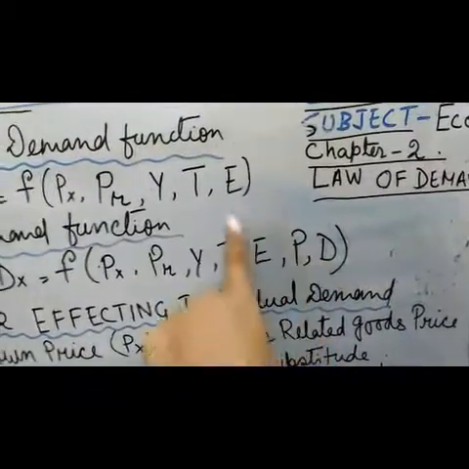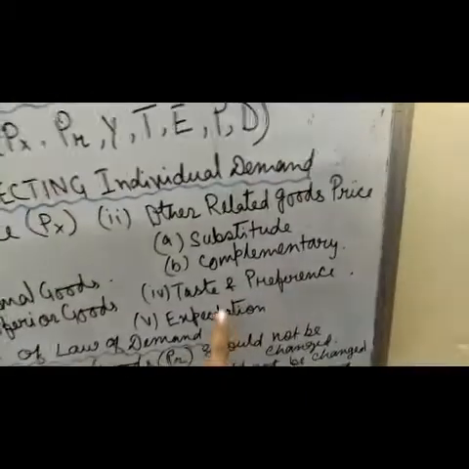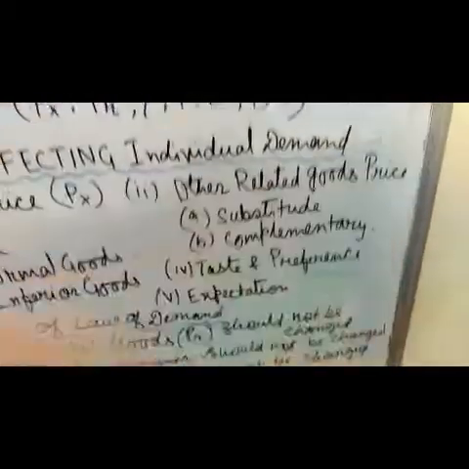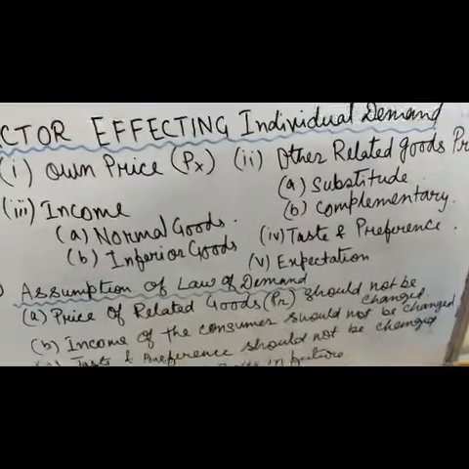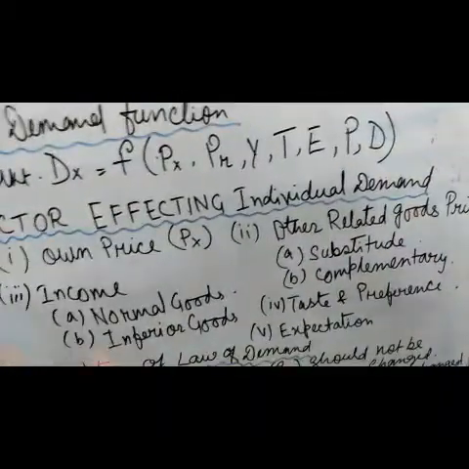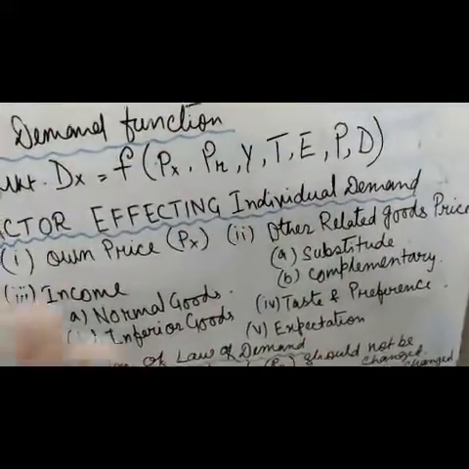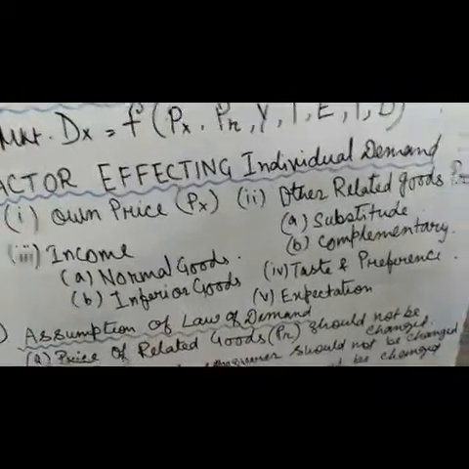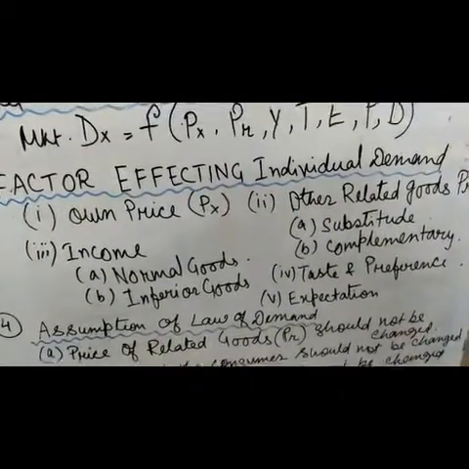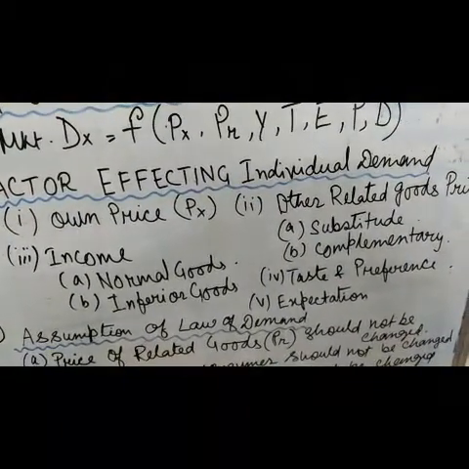Expectation is expected price of that particular commodity in future. So if you think that after this lockdown a particular commodity's price will increase, definitely you try to hoard. Hoard means you try to keep the commodity in store. So your demand will get higher and higher.